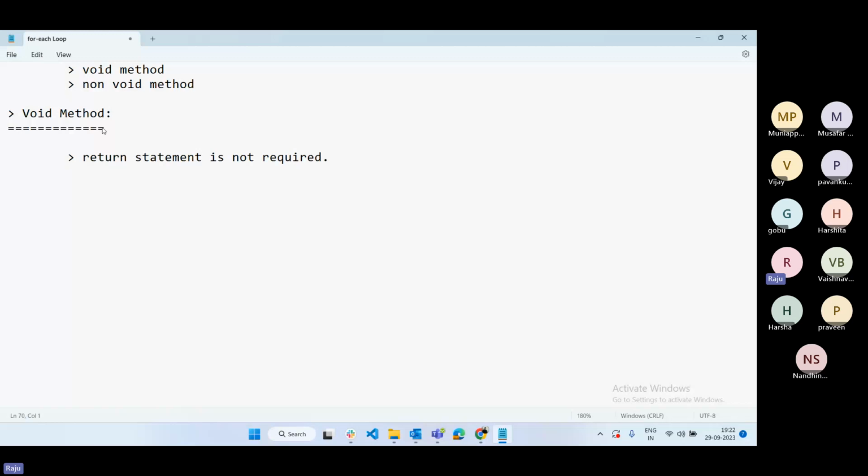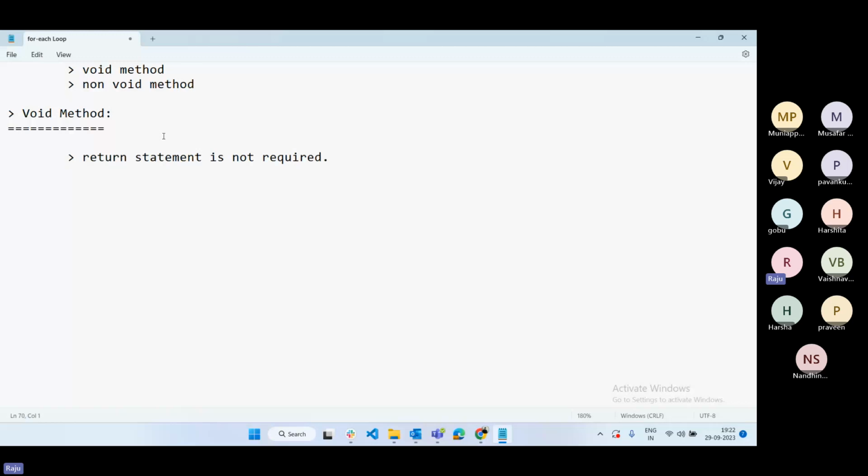A non-void method is different. If you go to big restaurants like Absolute Barbecue, once the lunch or dinner is completed, they will expect something from you, like feedback. You have to give feedback on how the food or the service was. Based on that, they will improve the business. They expect something once your activity is done. That is something like a non-void method, like a return statement.